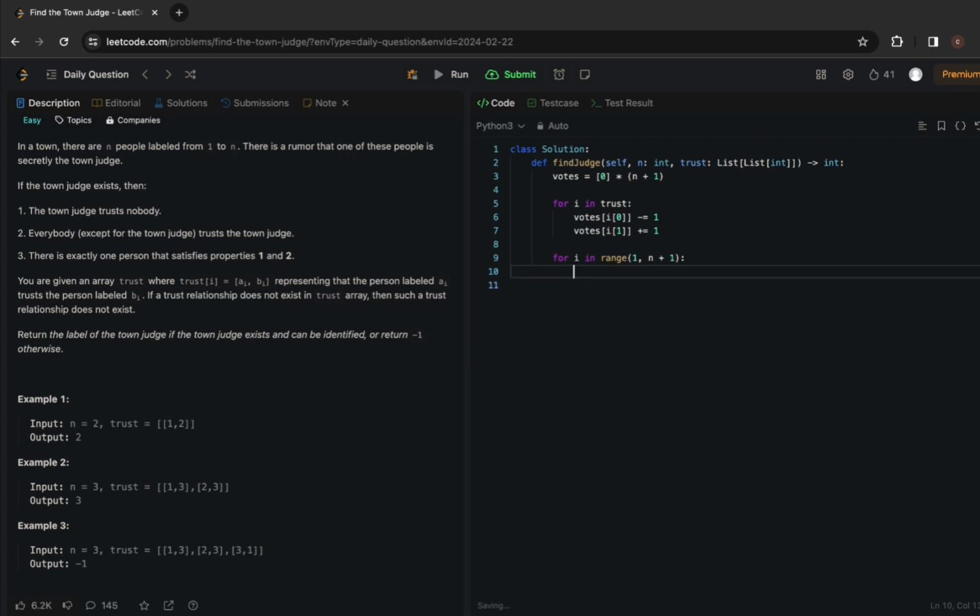What are you doing after this? You're checking if the value is n minus 1. If votes of i equals n minus 1, if at some point I have a number where the number of people that trust him is n minus 1, I will return the index of it. Now after performing everything, if I still didn't find my value, I will just return minus 1. Okay, let's quickly run the code.